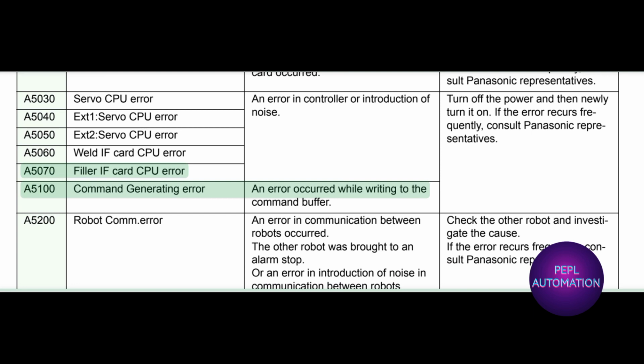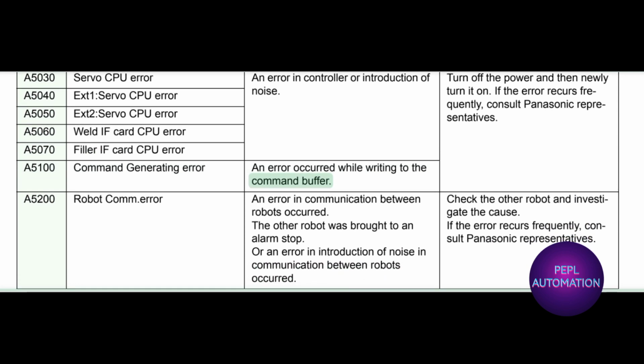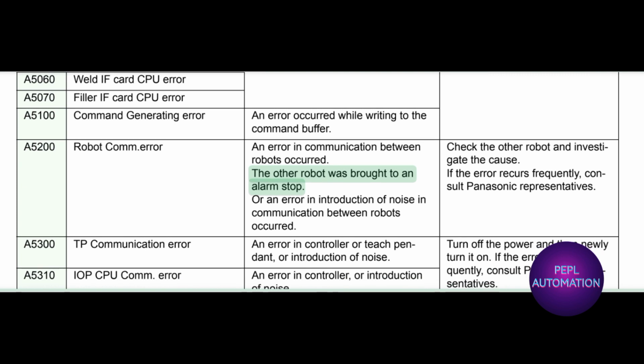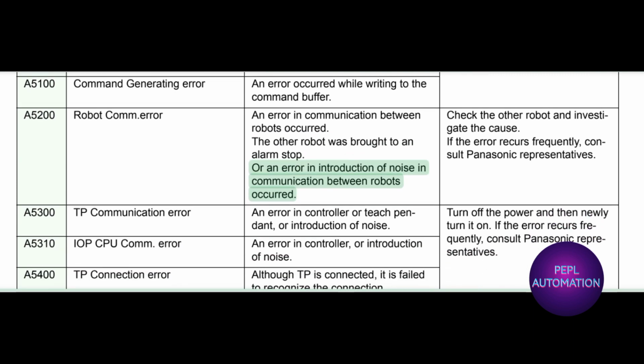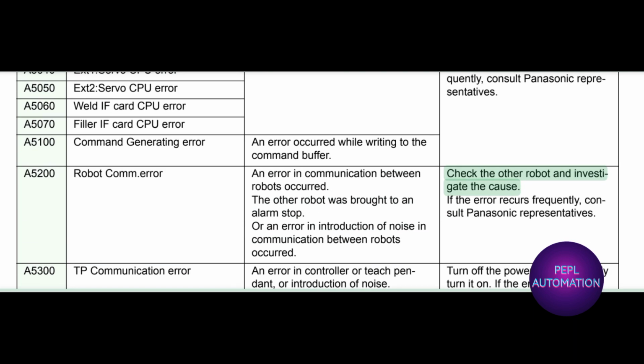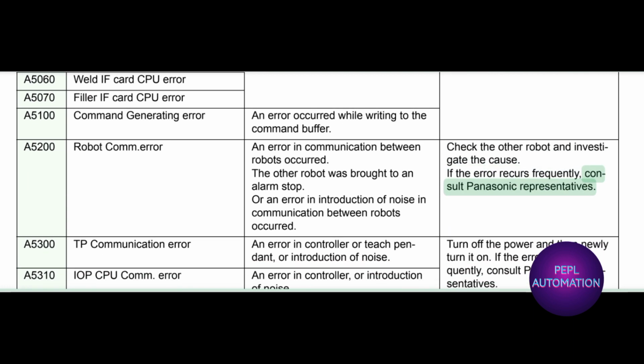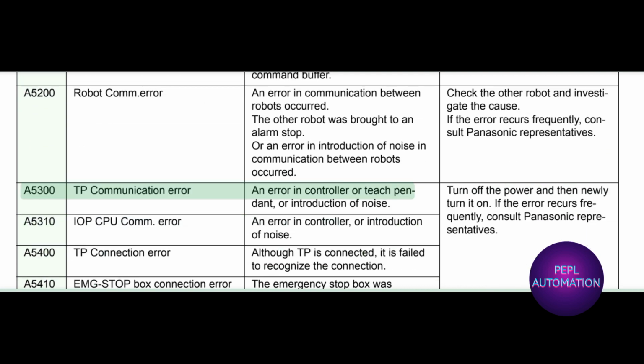A5100 command generating error. An error occurred while writing to the command buffer. A5200 robot COM. error. An error in communication between robots occurred. The other robot was brought to an alarm stop, or an error in introduction of noise in communication between robots occurred. Check the other robot and investigate the cause. If the error occurs frequently, consult Panasonic representatives.